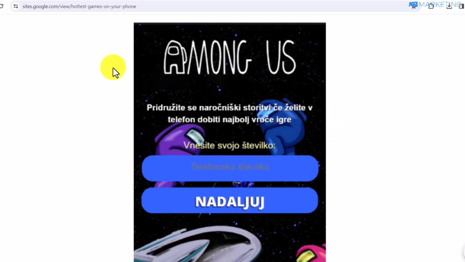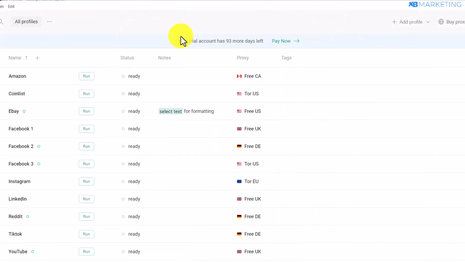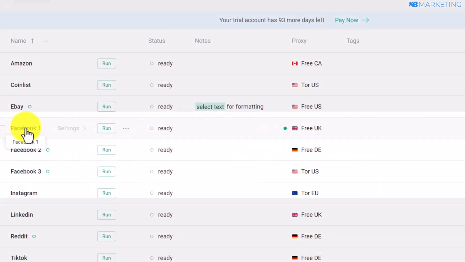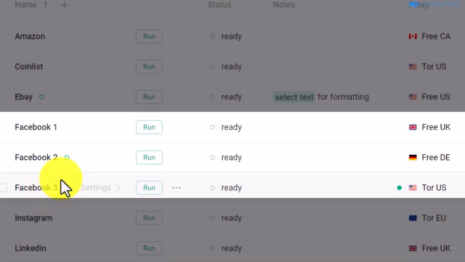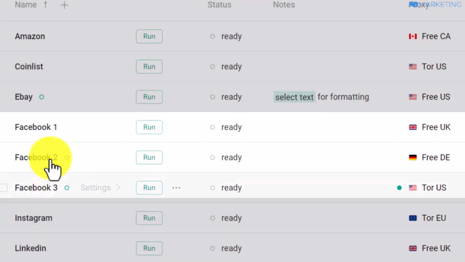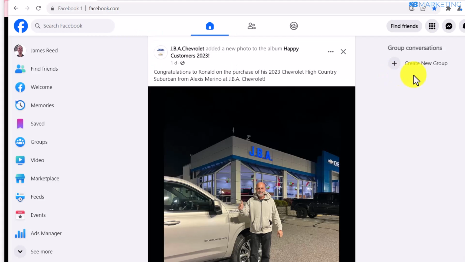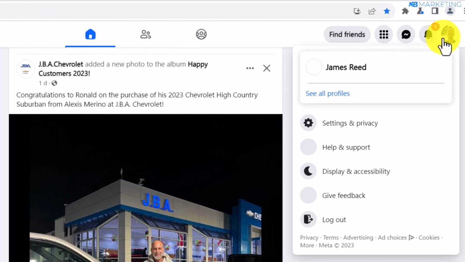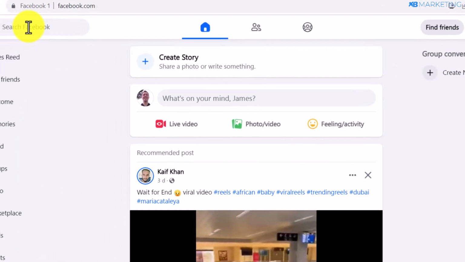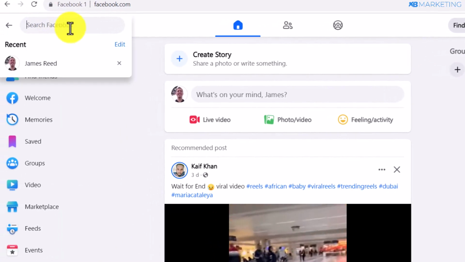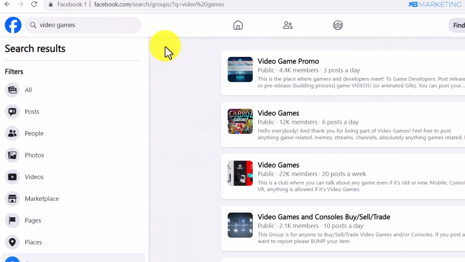The next step is creating Facebook accounts. So to create this Facebook account, you can use Go Login for this. As you can see, I have created 3 Facebook accounts so far that I am using for this strategy. So all you need to do is to come over here, create a Facebook profile, click on run to open one of the profiles. And now as you can see, this is a brand new Facebook account that I created for this purpose. So once you create an account on the profile, then you want to go over to the search section. You can type in PC gamers, you can type in mobile gamers and other keywords as well.